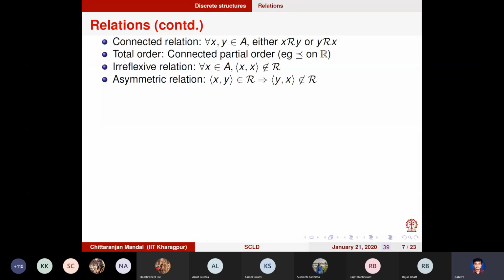And if you have a partial order which is also connected, where every pair of elements are comparable, then we call it a total order. We also saw that we can represent partial orders using something called a Hasse diagram, where every node is an element of the set A, and there is an undirected edge between two nodes.